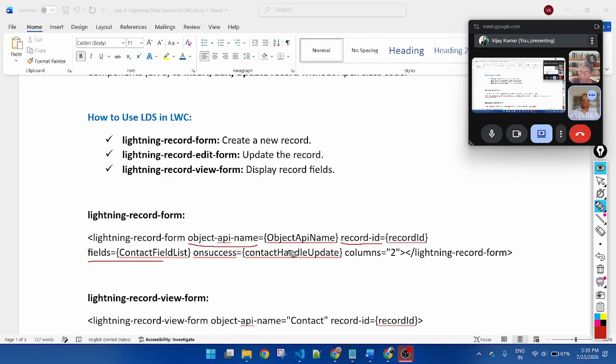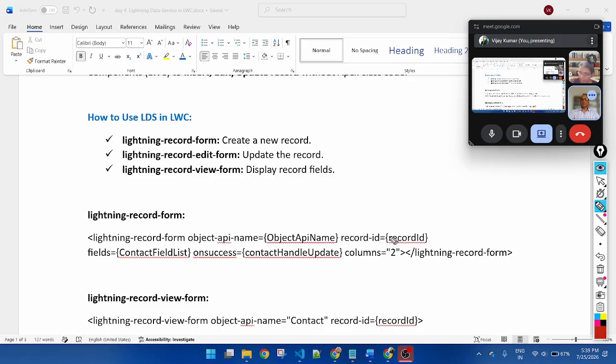These are the mandatory attributes: object API name, record ID, and fields. Then onsuccess: if you want to display a toast message, you can use onsuccess. And if you want to display in two columns, you need to apply columns.